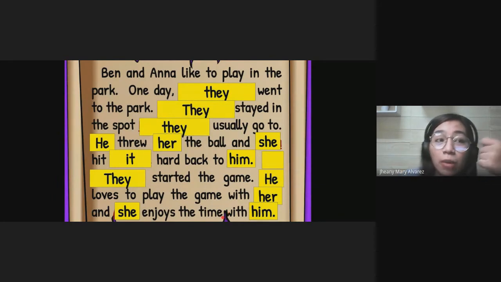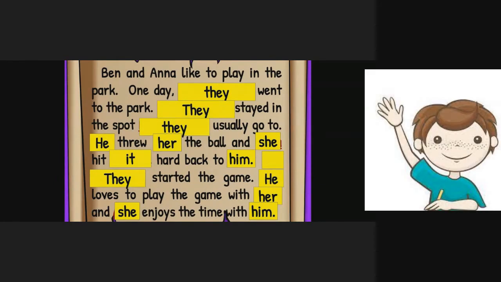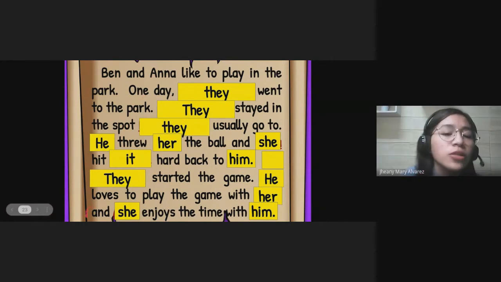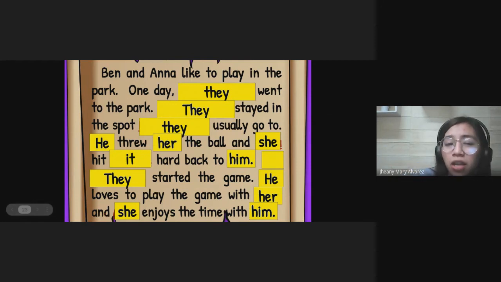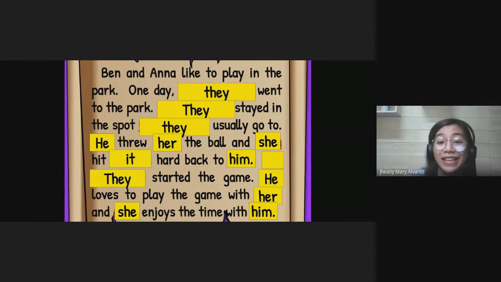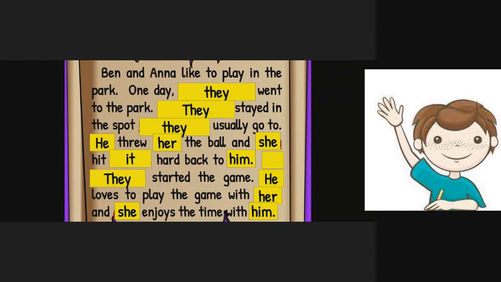Is the message on the scroll better now? Yes, because we don't repeat and repeat the names of Ben and Anna anymore. So now shall we call on Warrior P? Because we're already done with the message on the scroll. Okay, let's go. Warrior P, please come out.